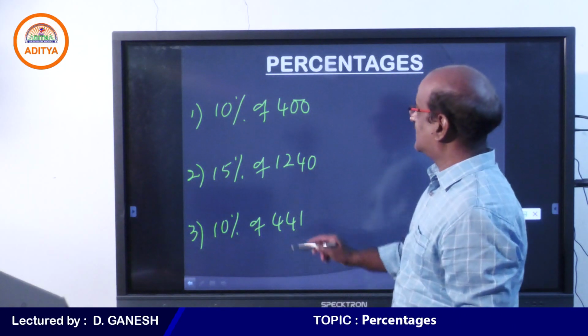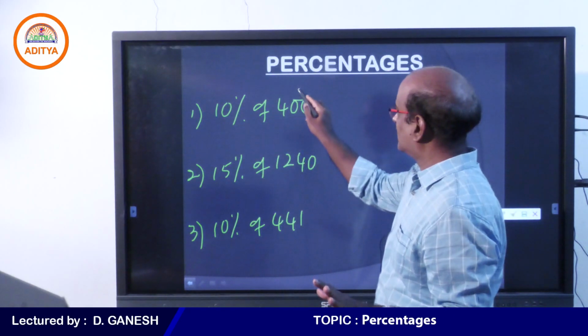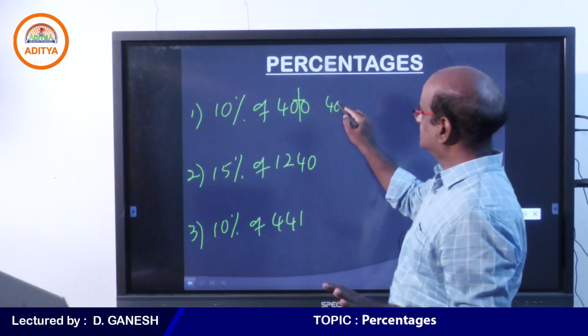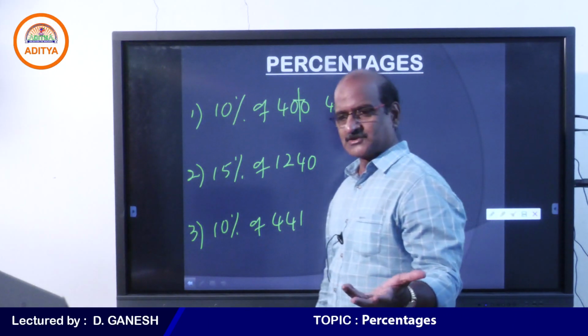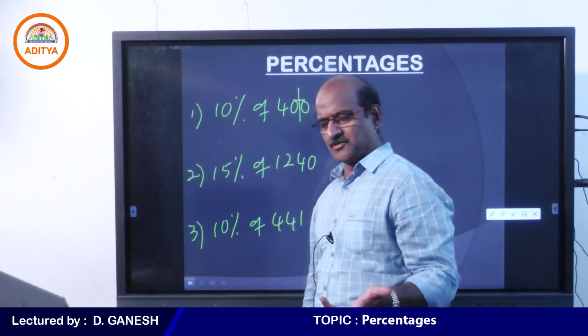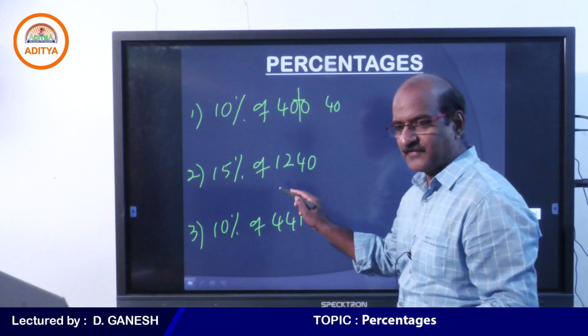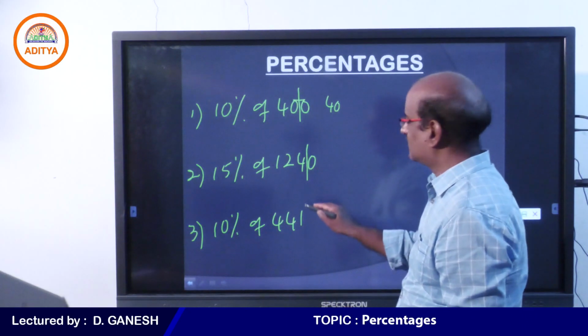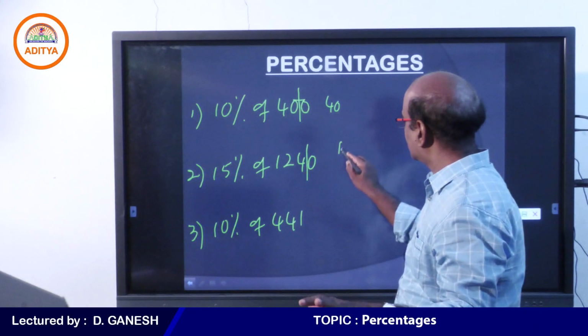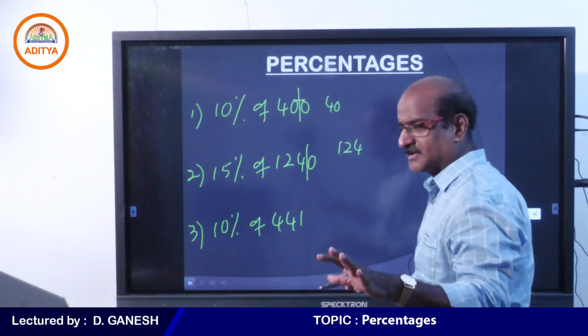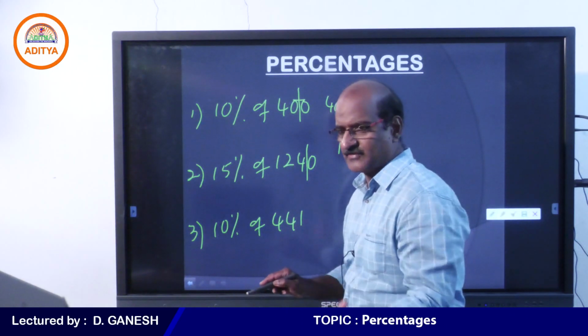Yes, exactly. 10% of 400 is nothing but 40. Because we are so comfortable in calculating percentages, I don't think there is any confusion in doing this. Now, when it comes to 15%, how do you calculate? Probably you get 10% first, because 10% of 1240 is 124.